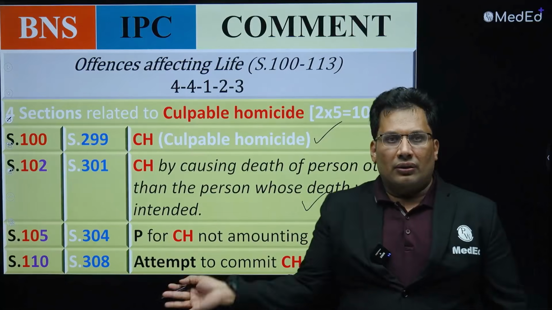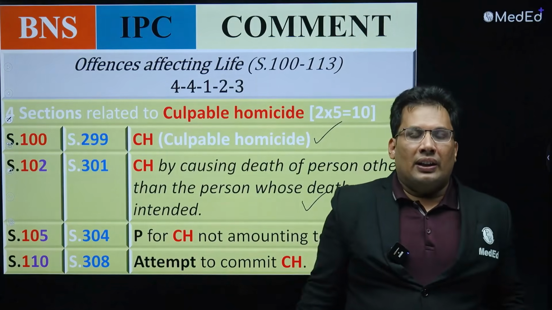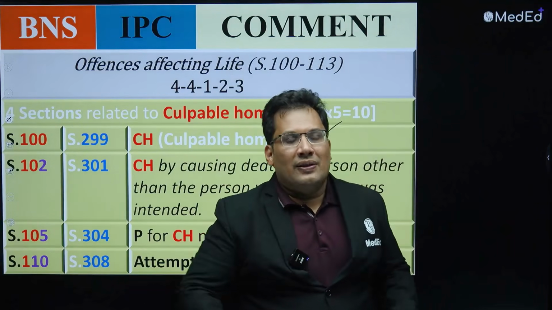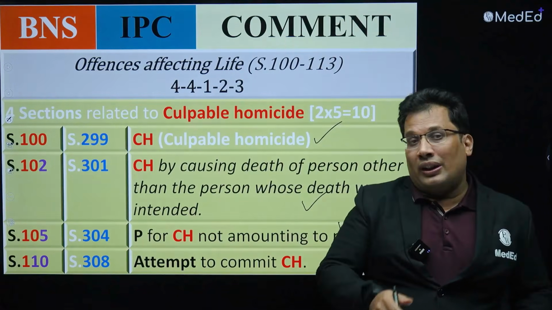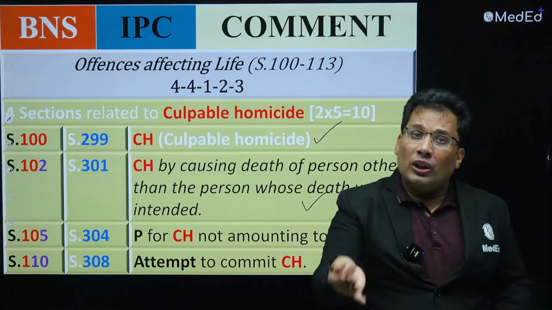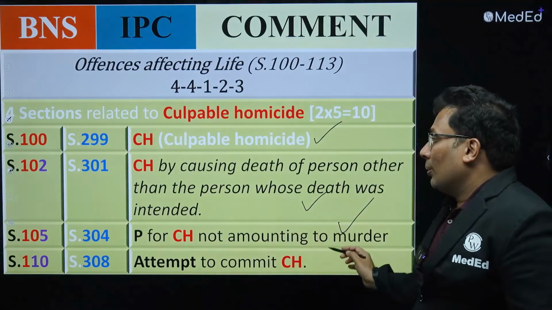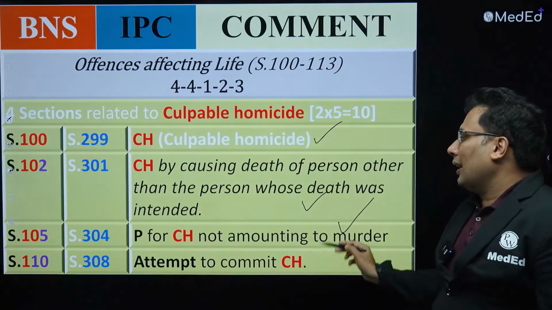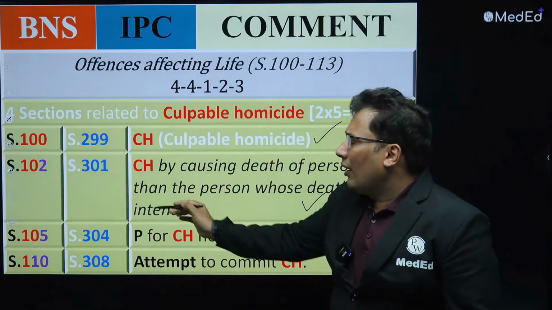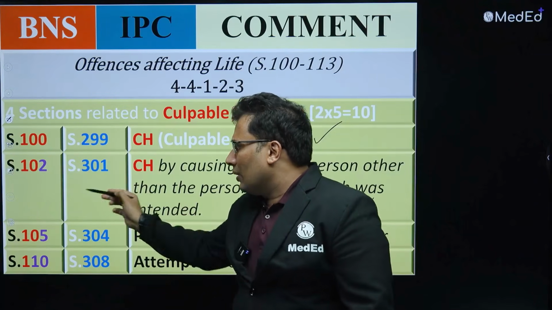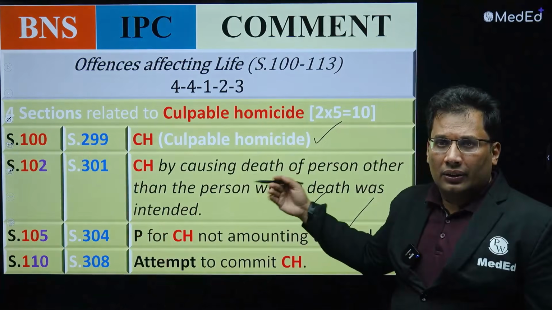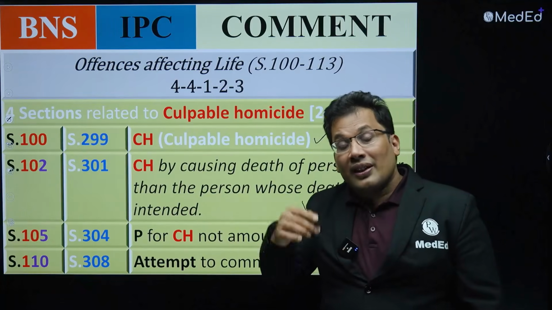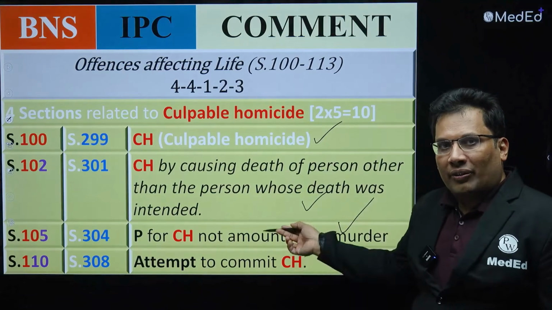Say for example, a person has no driving license, nothing. He is just driving his vehicle. Some serious accident happened, someone died. Can it be murder? No, there was no motive. In murder there should be a motive, right? There is no motive here. Then it is culpable homicide not amounting to murder. That is 105. Then 110, that is attempt to commit culpable homicide. So culpable homicide we have 4: 100, 102, 105, 110. Done. Attempt to commit is basically 110. Remember, attempt to murder is different. Attempt to commit culpable homicide is different.